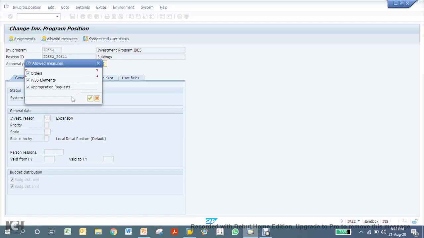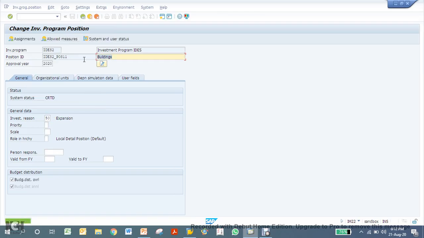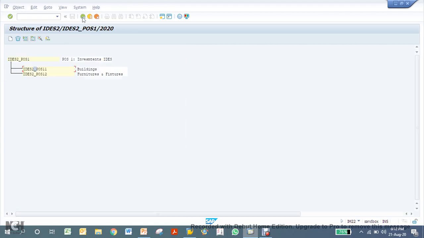Allowed measure is again the same. So we have created a hierarchy now for these positions. So this is my top level position, and these are my next level positions. So appropriation request will be assigned to these positions.